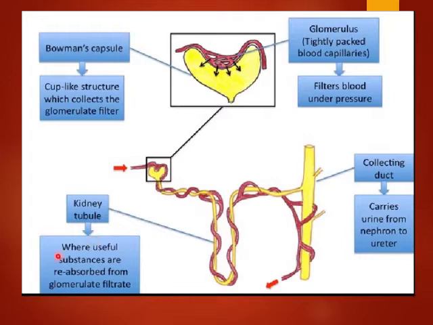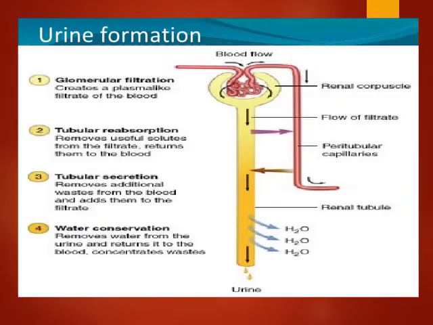Now, how does urine formation take place? He is saying that the blood flows in, and the filtration in the glomerulus is known as glomerular filtration, which creates a plasma-like filtrate of the blood.